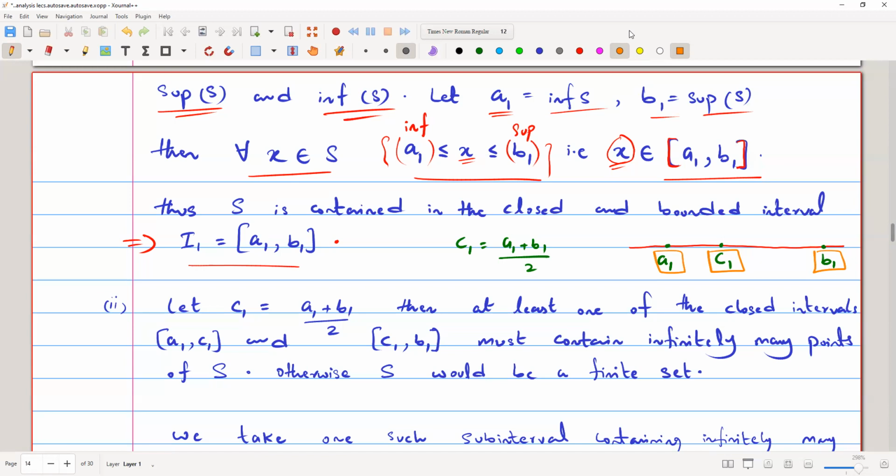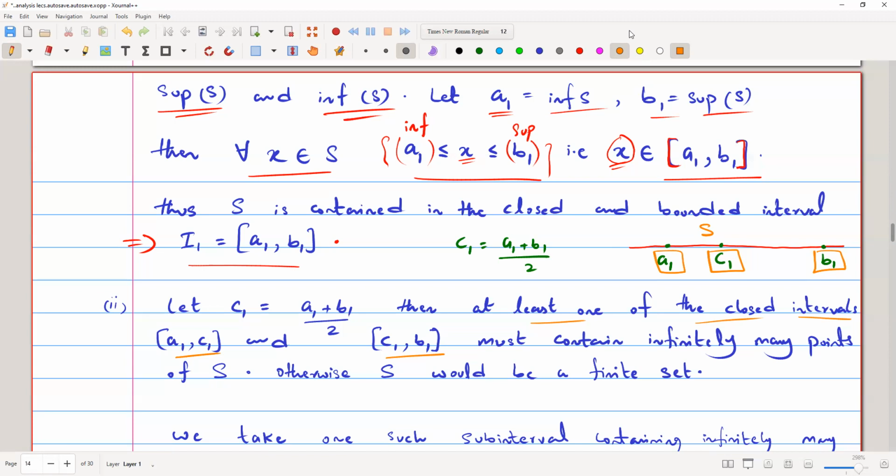Okay, so now this is a very important idea, that at least one of the closed intervals a1 c1 and c1 b1 must contain infinitely many points. It's obvious that we already have a set S from a1 to b1, so it contains an infinite number of elements, and since we divide this set into 2 parts, a1 c1 and c1 b1, we cannot count the elements of this set.